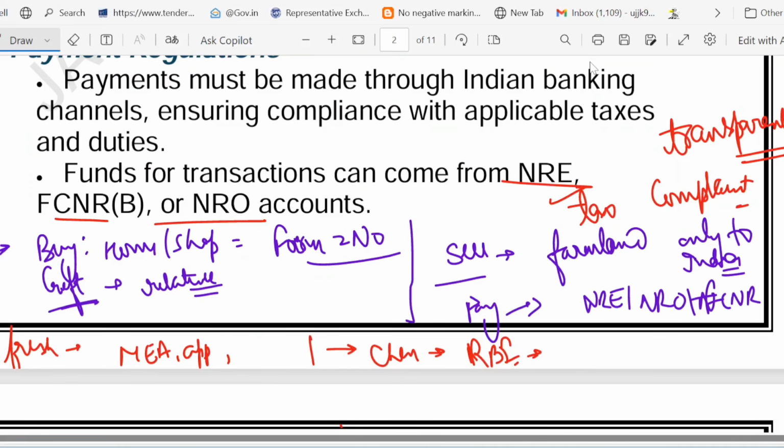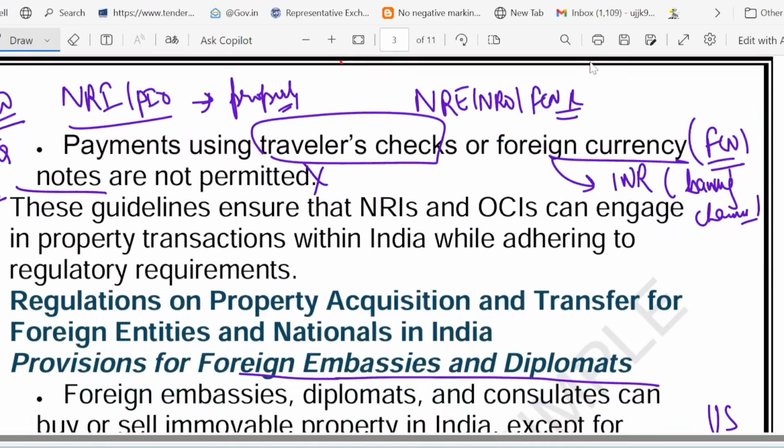Then we talked about what you can buy. NRI and OCI can buy a home or shop, but they cannot buy farmland, and by gift only from a relative. In the context of selling, they can sell farmland but only to an Indian citizen. They can make payments for these sales and purchases through NRE, NRO, FCNR account proceeds.